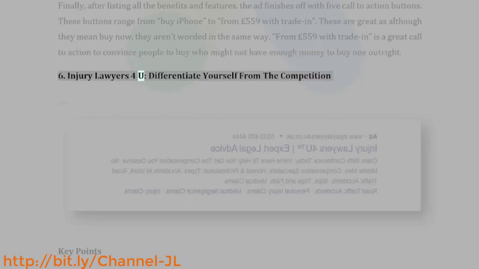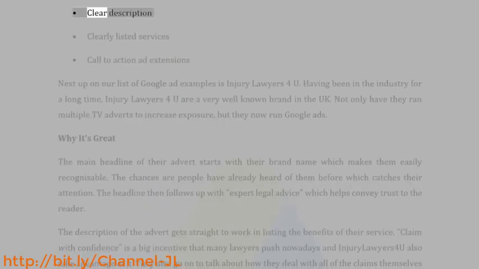6. Injury lawyers for you. Differentiate yourself from the competition. Key points: builds on brand. Clear description, clearly listed services. Call to action, ad extensions. Next up on our list of Google ad examples is Injury lawyers for you.